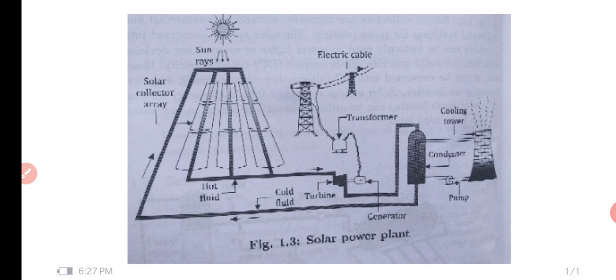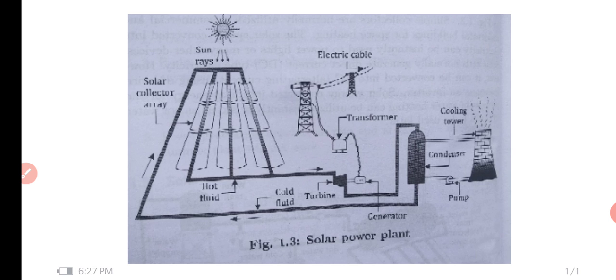In this diagram, which is available here, you can see a solar power plant. The sun's energy is coming, so the sunrays fall on the solar collector array. Only 3 solar collector arrays are shown here.